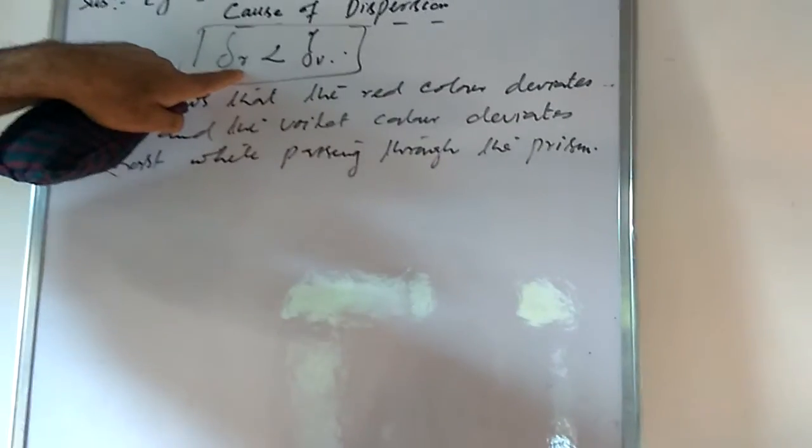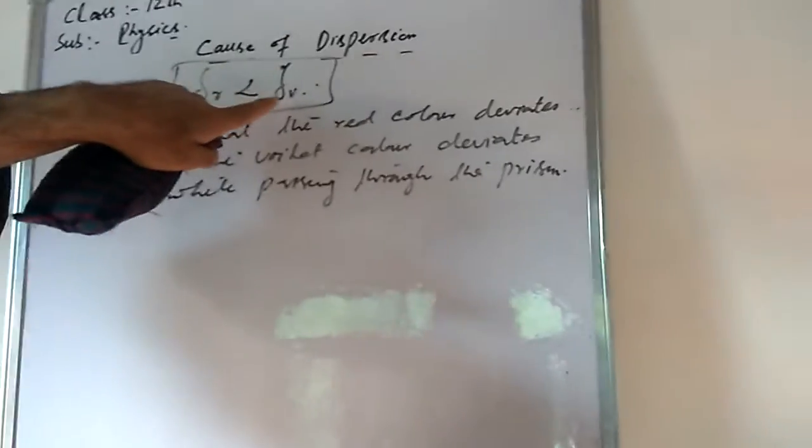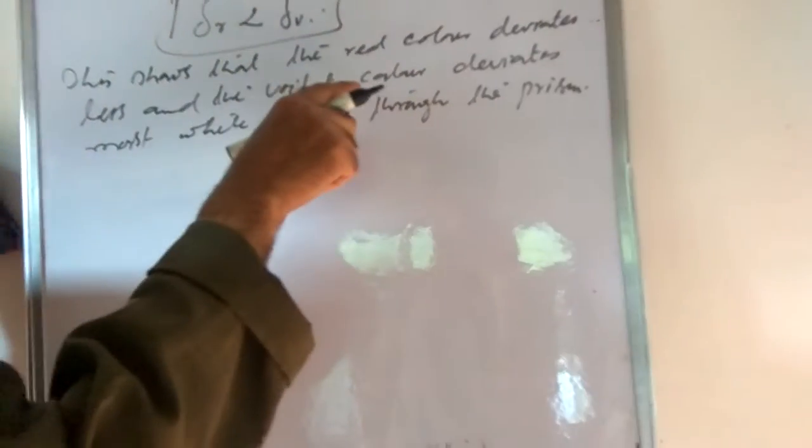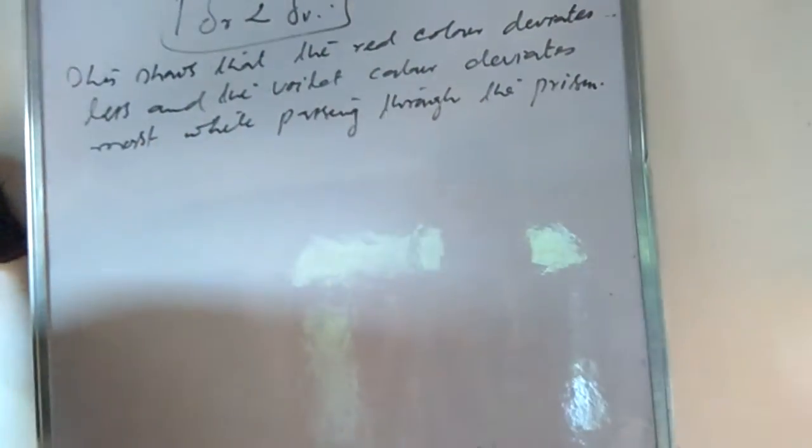That is, according to this equation, the deviation of red color is less than the deviation of the violet color. Or we can say while passing through the prism, the red color deviates less and the violet color the most.